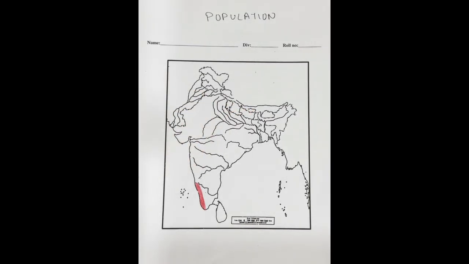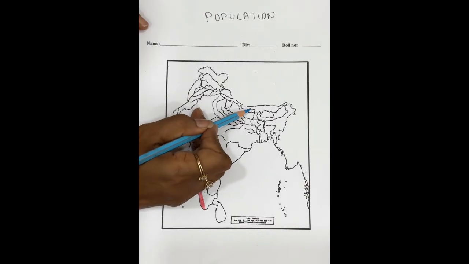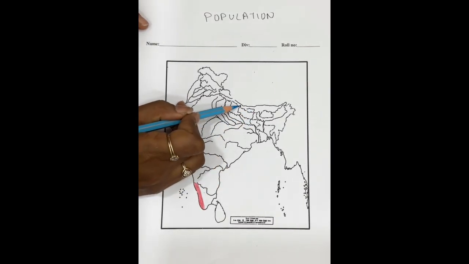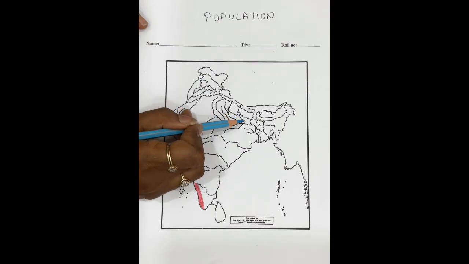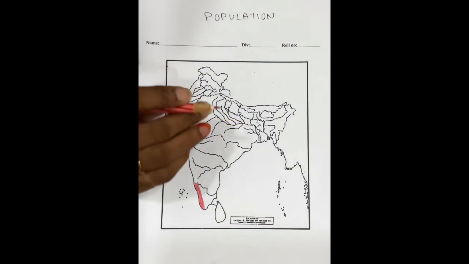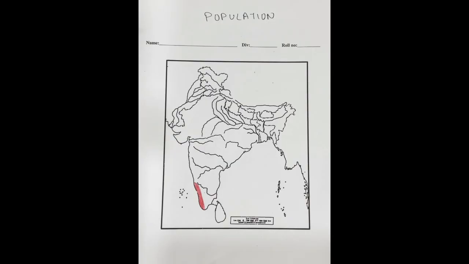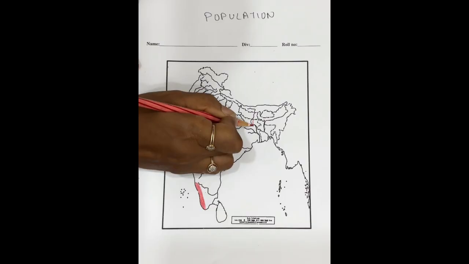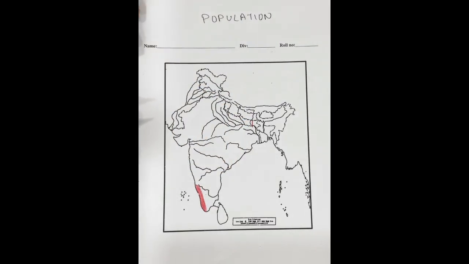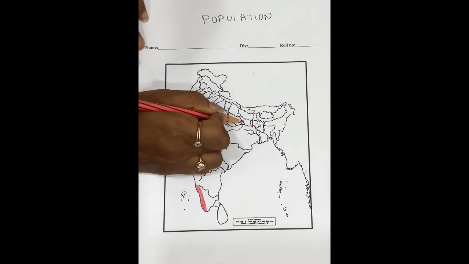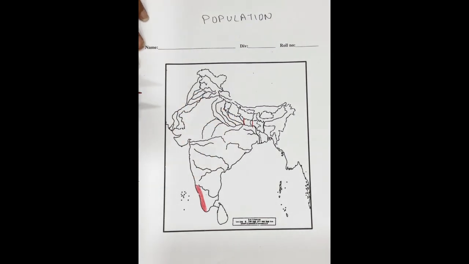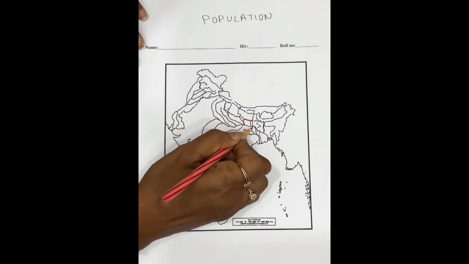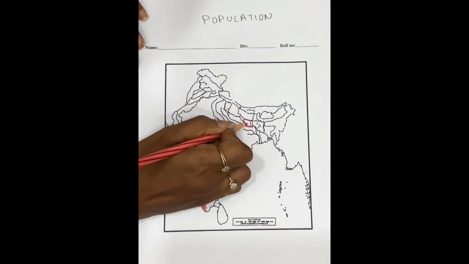Now, you all know very well that this is river Kosi and this is river Gandak. Now, make sure when you do marking, your marking should not go into Nepal. So, now draw a line here behind Kosi. Draw a line here near Ghagra, and this becomes Bihar. So we have done Bihar.